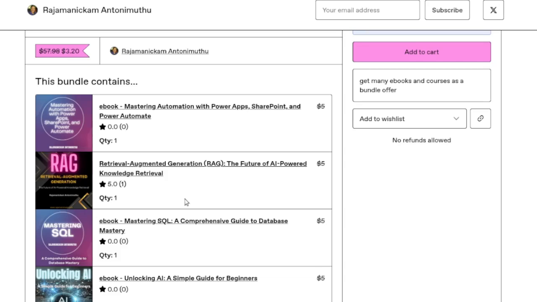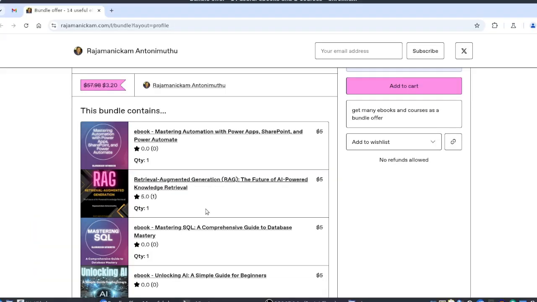And similarly, RAG, Retrieval Augmented Generation. We know that the LLMs like ChatGPT and Gemini are very powerful in giving answers for our questions, but they lack the feature of handling external data. So in that case, RAG plays a very important role. If you want to learn about RAG and becoming an AI developer specialized in RAG, this ebook will give you a basic introduction. But if you want to learn in detail, maybe you can contact me for one-on-one coaching.